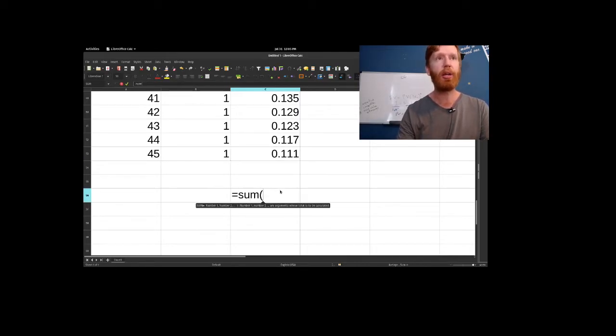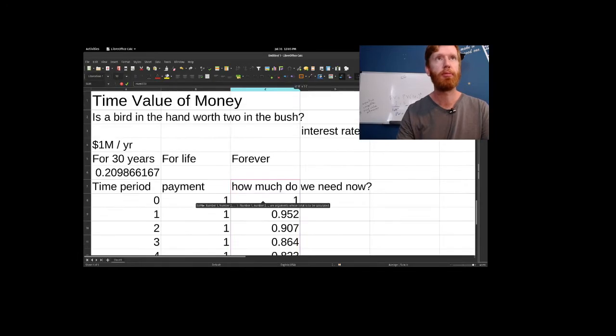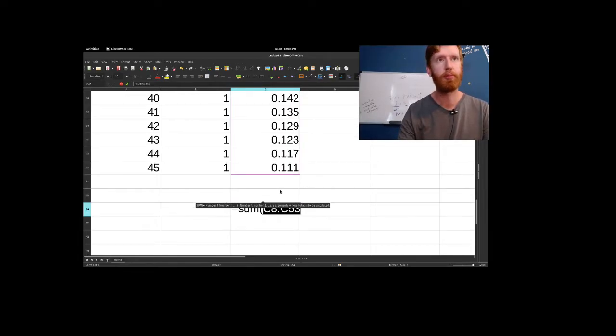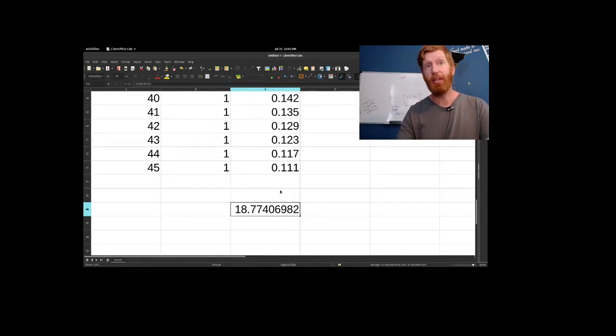So let's just take a quick look while we're here at how big this is. Oh, that's not what I want. There we go. $18 million. So we've taken a 30-year prize and made it actually a 46-year prize. We've added 50% to how many payments we're making, and we've added $2.5 million to the amount of money the lottery commission needs to put away. So we're adding years far out in the future, and those years are not worth very much.